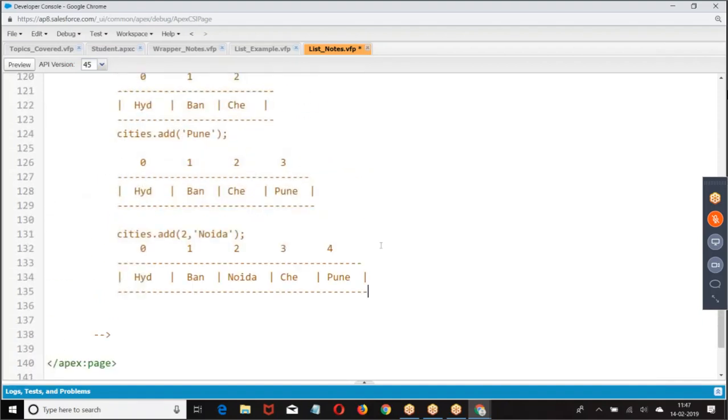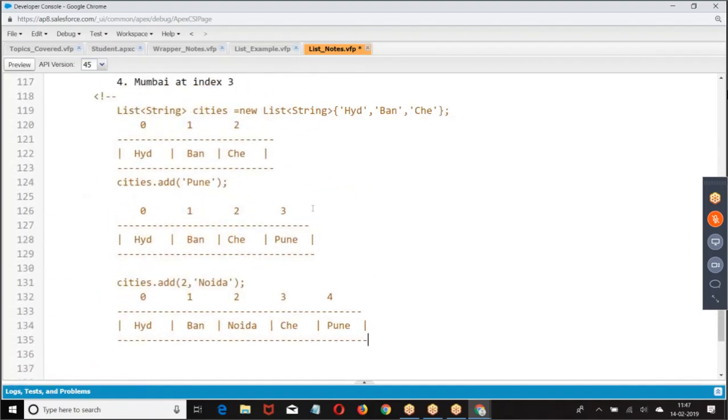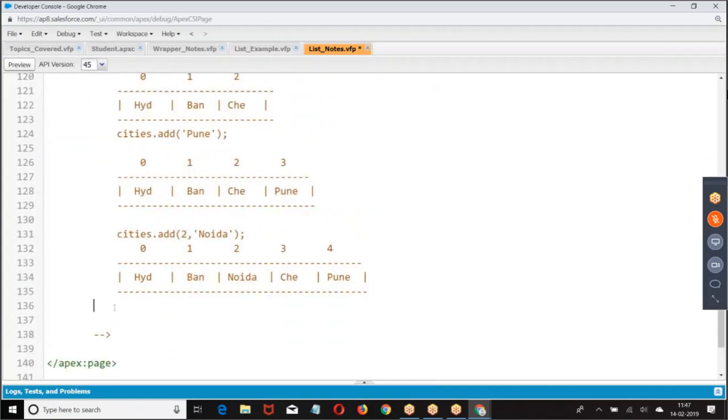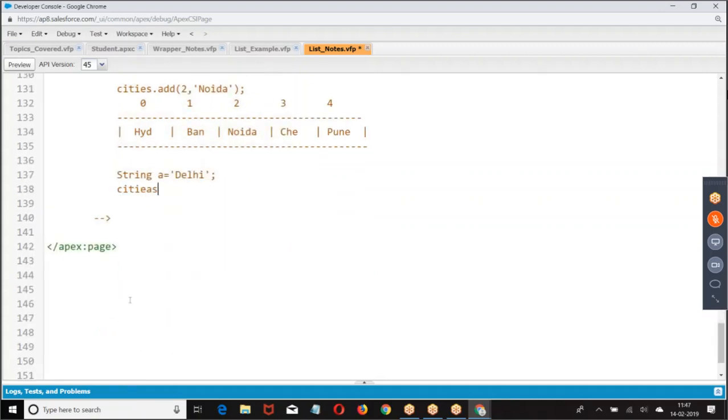Next, this is to insert the element. Similarly, if you want to get the element, how do you get the elements? Based on index only we get the elements. Let us see.